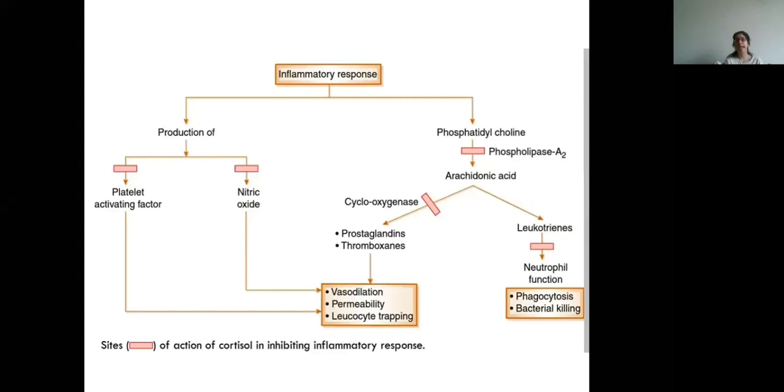And further, arachidonic acid is not converted into prostaglandins and leukotrienes, because this step by cyclooxygenase is also inhibited by cortisol, and it is also inhibiting the function of neutrophils. So anti-inflammatory effect is produced mainly by inhibiting these actions or these steps.